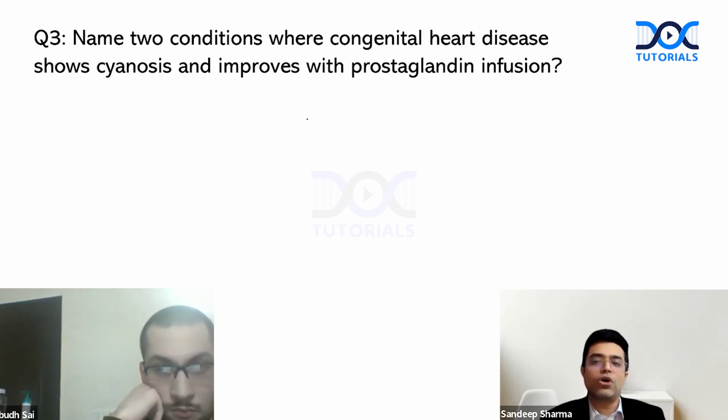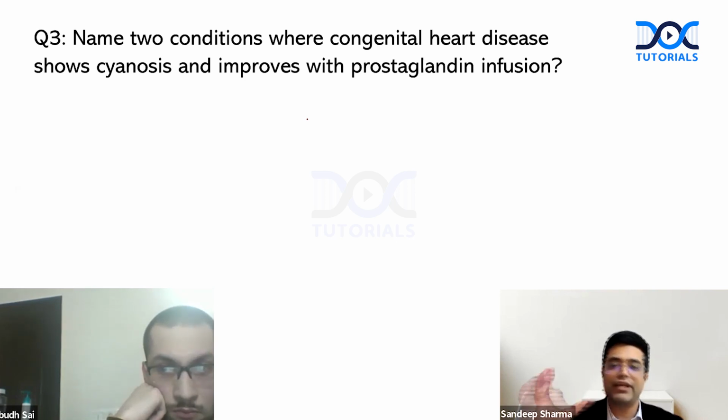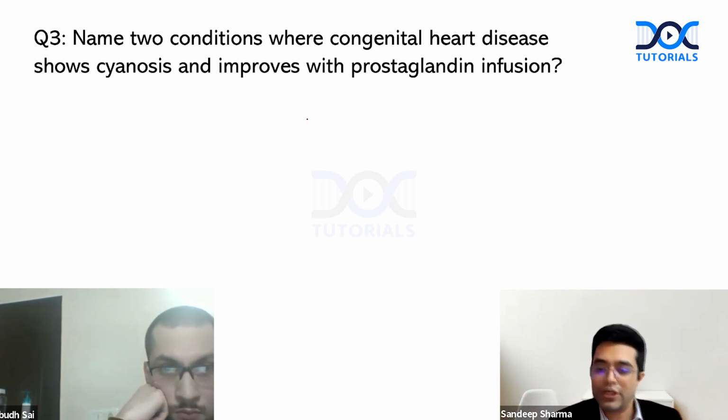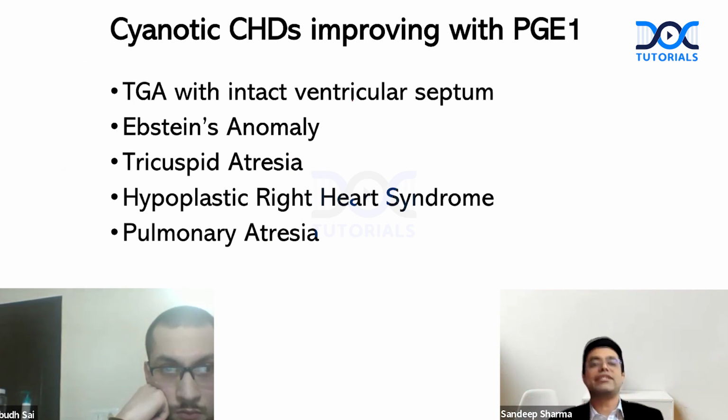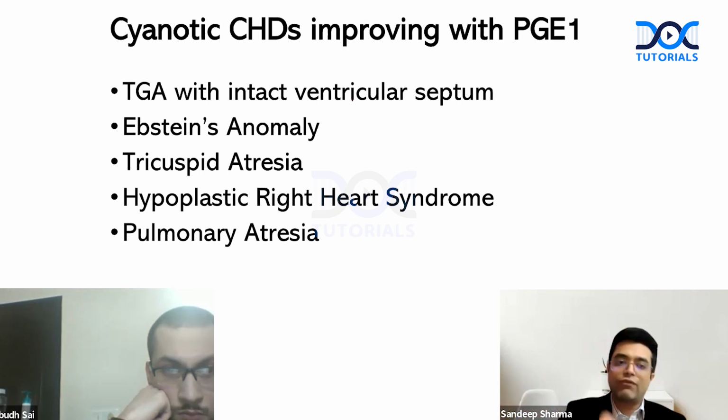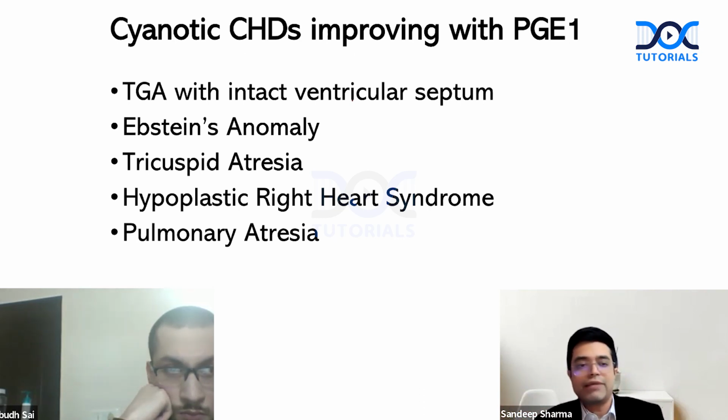There is another entity called pure TGA, or TGA with intact ventricular septum. There also cyanosis improves, but the mechanism is slightly different, so it has a sub-classification of its own. So the answer to this is these are the cyanotic CHDs which improve with PGE1. TGA with intact ventricular septum has a separate subclass. It is also called a duct-dependent oxygenation lesion. Other ones are duct-dependent pulmonary circulatory lesions: Epstein's anomaly, tricuspid atresia, hypoplastic right heart syndrome, and pulmonary atresia. It's a tough, tricky topic, but very beneficial, especially for the Central Institute PG entrance exam.